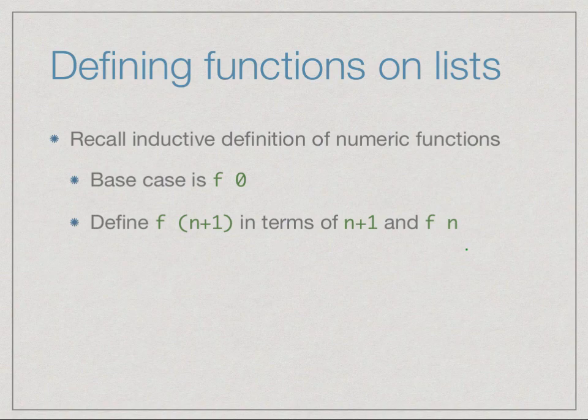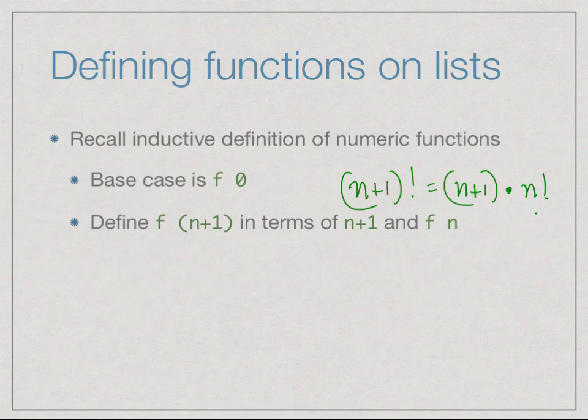So for example, we said that n plus 1 factorial is the value n plus 1 multiplied by n factorial. So this is f of n. Right? So this is how we did inductive definitions on numbers.